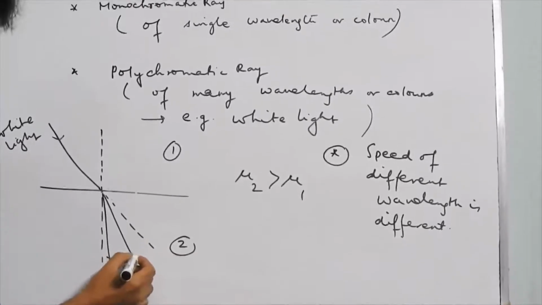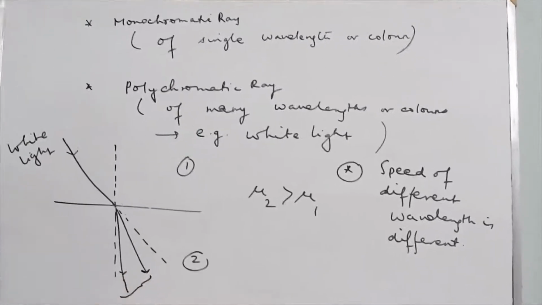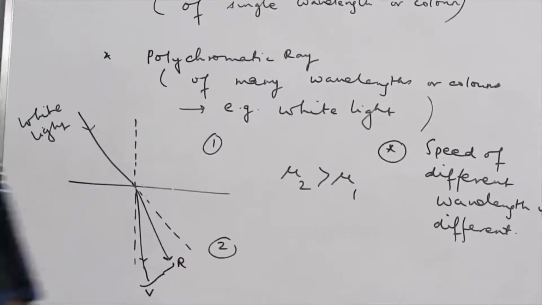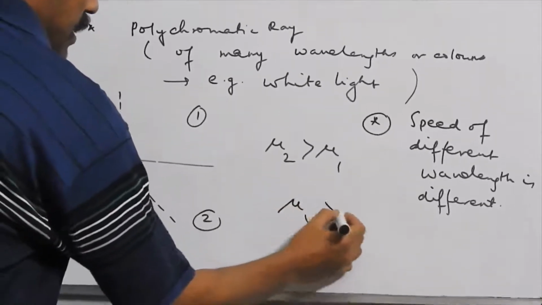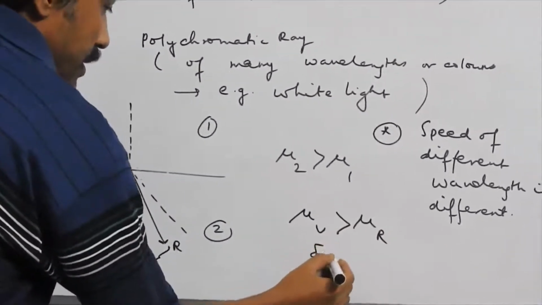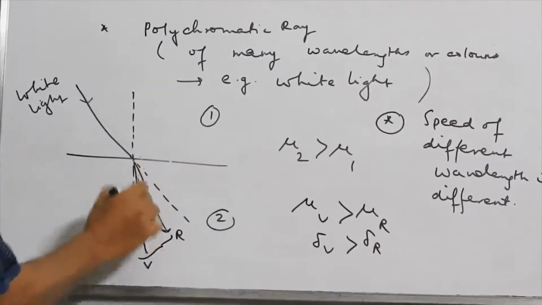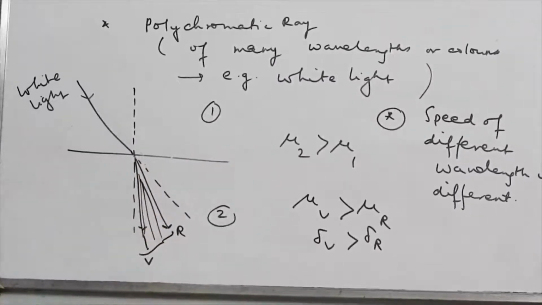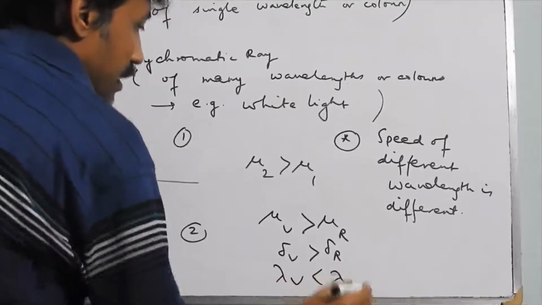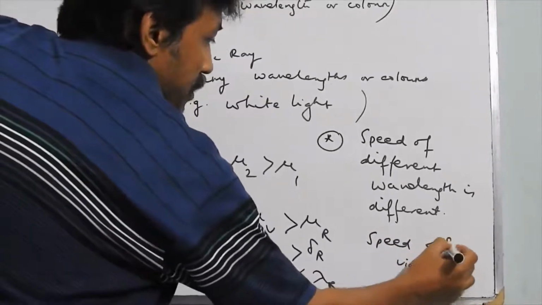At the two ends of the pattern, this is red and this is violet. Why? Because refractive index of violet is greater than refractive index of red, hence deviation of violet, delta V, will be greater than deviation of red, and all the colors will be in between. This means wavelength of violet is less than wavelength of red and speed of violet will be less than speed of red.